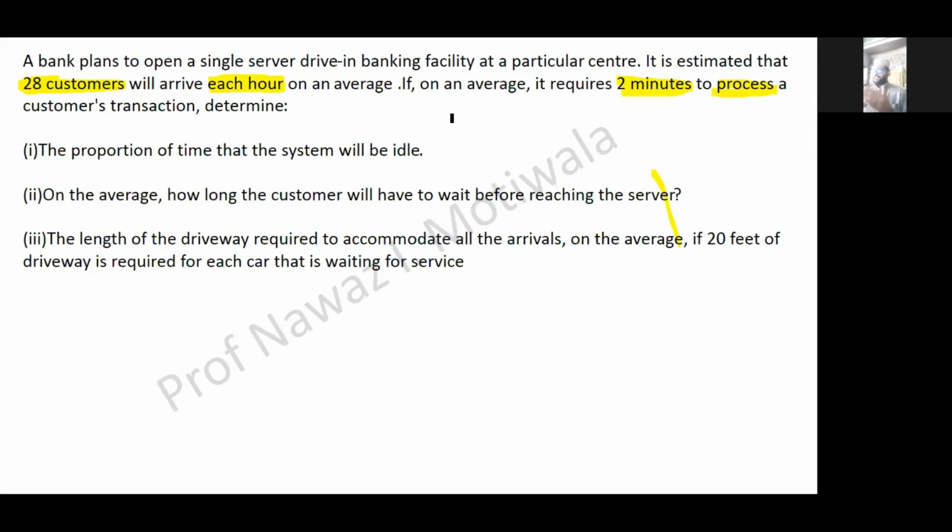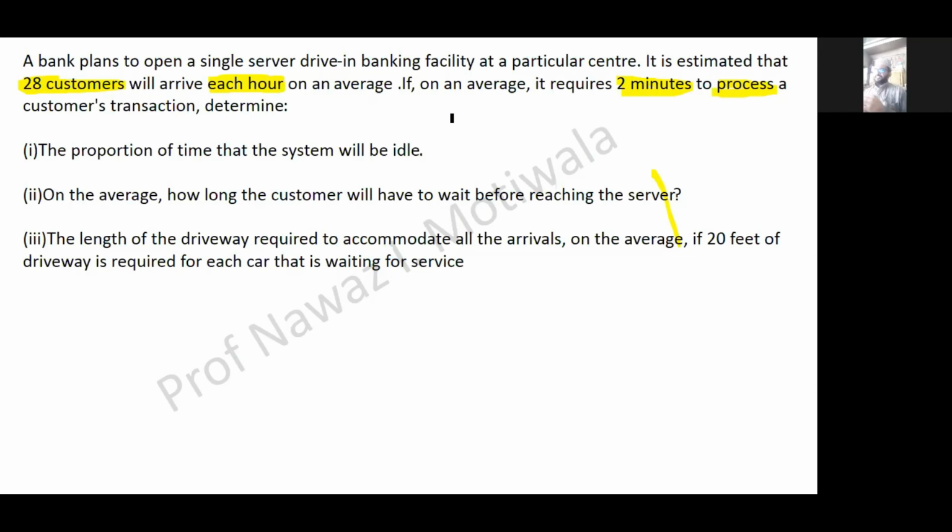Then second, on an average, how long will the customer have to wait before reaching the server? That means they are asking about the length of the queue. Length of the queue or something else? WQ is being asked, sir? Yes, it is WQ. How long the customer will have to wait. That means they are asking for time, so WQ will come in time.